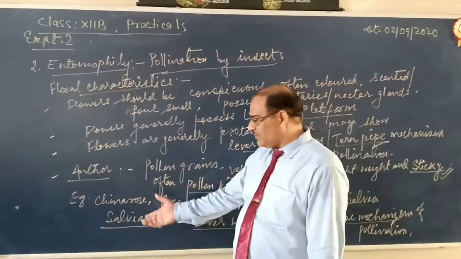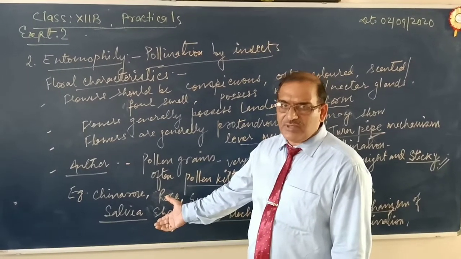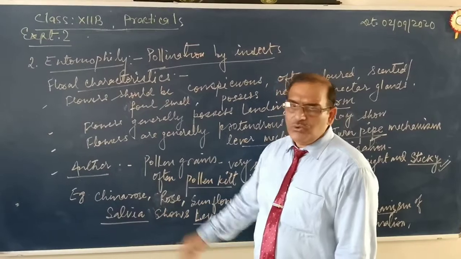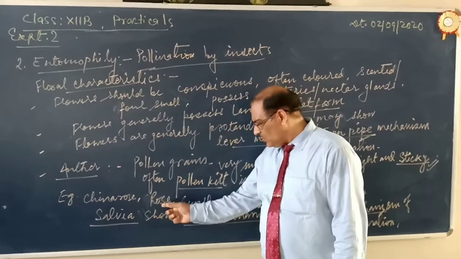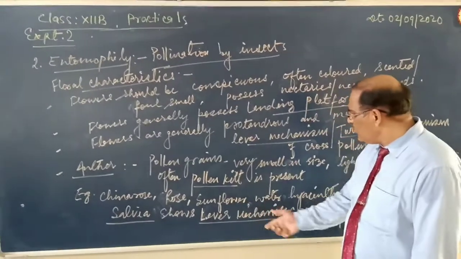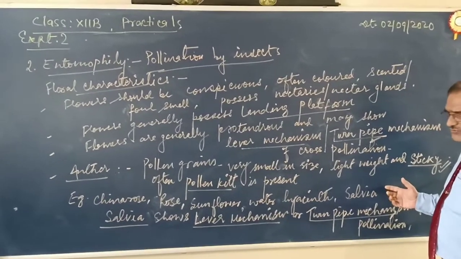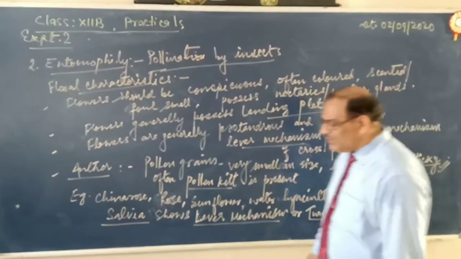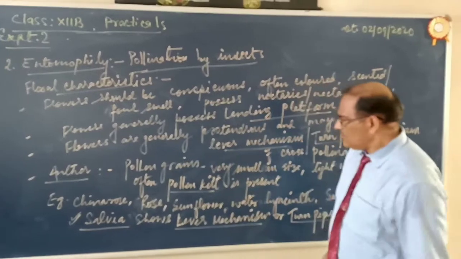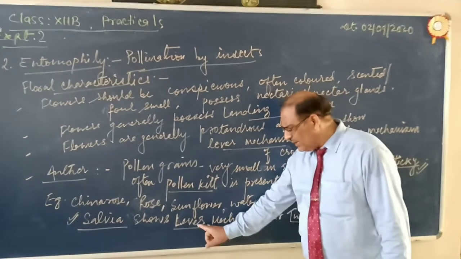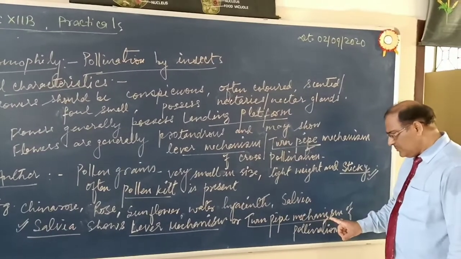Let me give the examples. Most of the flowers which are scented and brightly colored, having the fragrance, show entomophily. Example: China rose, sunflower, marigold, water hyacinth, salvia, etc. Salvia, this is a very important plant. In salvia, the mechanism of pollination is lever mechanism, or it is also called turnpike mechanism.